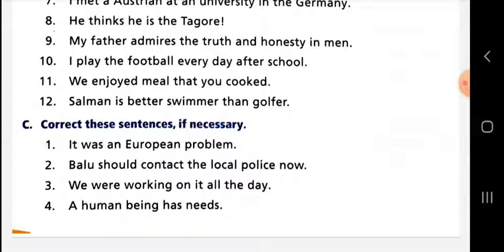And exercise C, correct these sentences if necessary. So it was an European problem. So these are some examples given, and you have to correct them if necessary. If the sentence is written correctly, then no need to change anything. If you see that anything is incorrect, then change it. Dear student, you need to learn the definition of definite article and indefinite article, and also you will learn the use of definite and indefinite articles in detail, and you will write every rule and regulation related to articles in your CW copy.